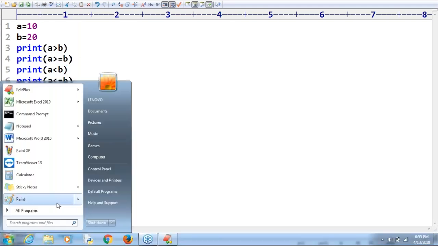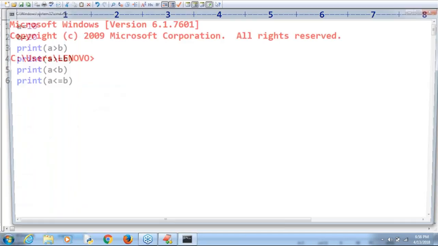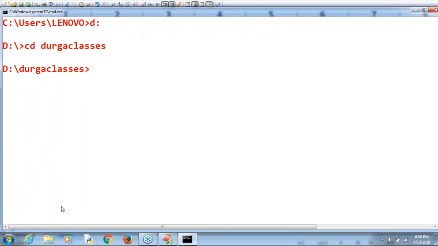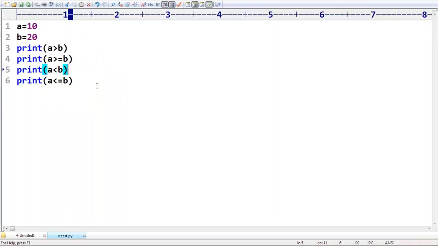Remember that. Let me go to test.py. Are you getting it? First two things false, next two things true is the answer, right? Remember, that's all. This is what you should be aware about relational operators. Very normal, from our childhood onwards we are discussing these, right? But here more loopholes are there. Those things you should be aware of.